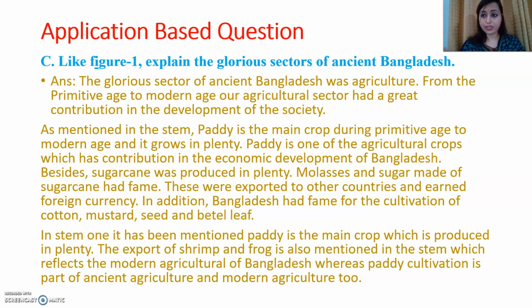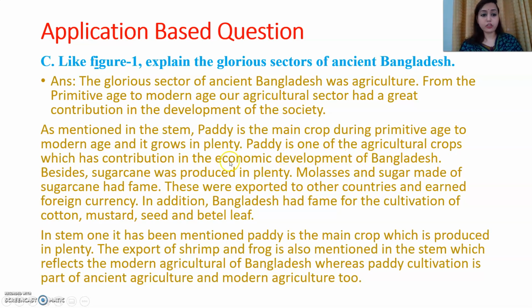And still now, in today's Bangladesh, we know that agriculture is still contributing a lot. So from that ancient time till now, it is a great contribution to the development of society. So it is one of the glorious sectors from that time to this time. As mentioned in the stem, paddy is the main crop from the primitive age to the modern age, and it grows in plenty. Paddy is one of the agricultural crops.